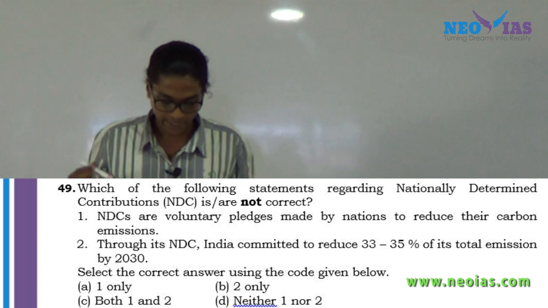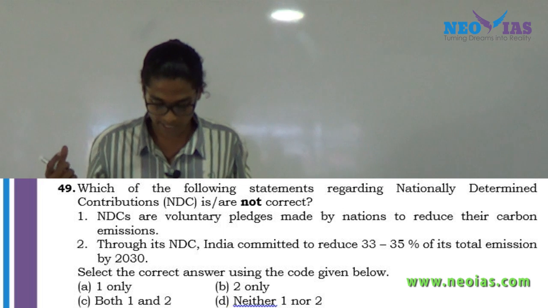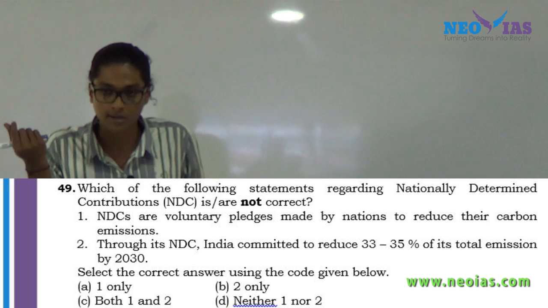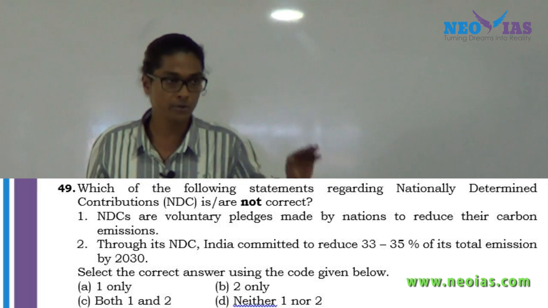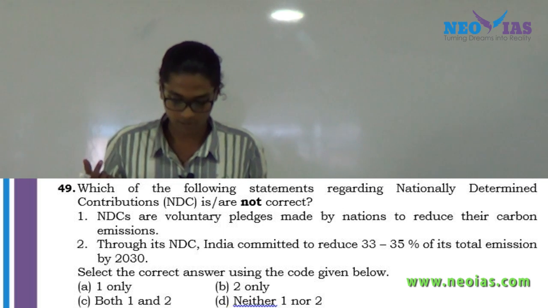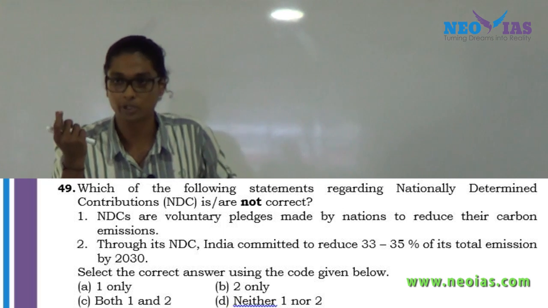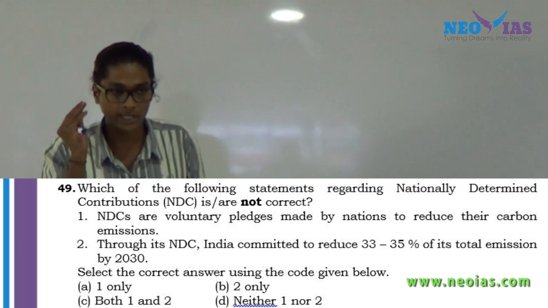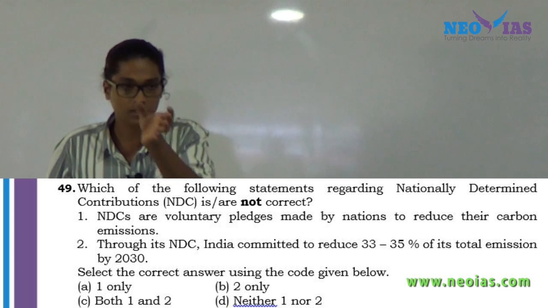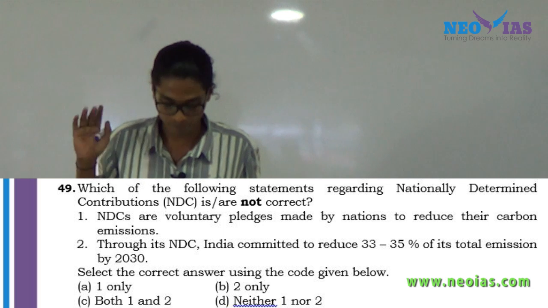NDCs are voluntary pledges made by nations to reduce their carbon emission. Through its INDC, India committed to reduce 33 to 35% of its total emission by 2030. See, again, a two-statement question. You need to understand both statements, then only you will be able to get to the answer, right? So the first statement, NDCs are voluntary pledges made by nations to reduce their carbon emission, is actually true. Okay, they are voluntary. I already told you that NDCs are voluntary pledges committed based on each country's national circumstances, right? So the first statement is true.